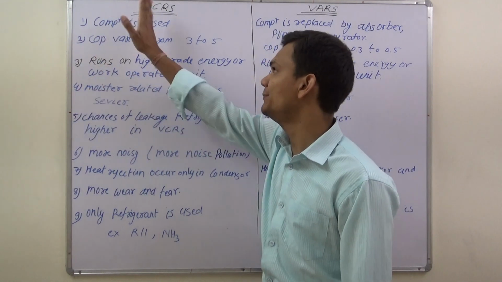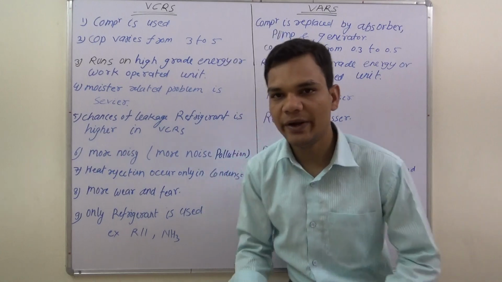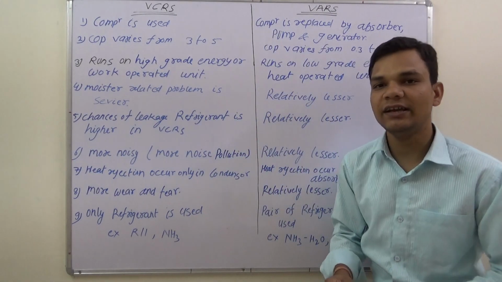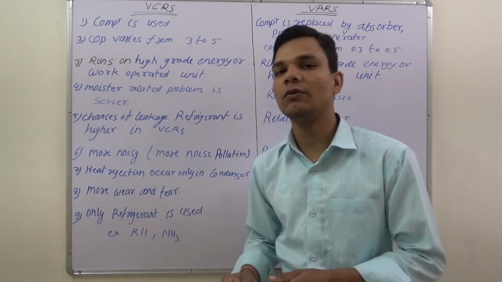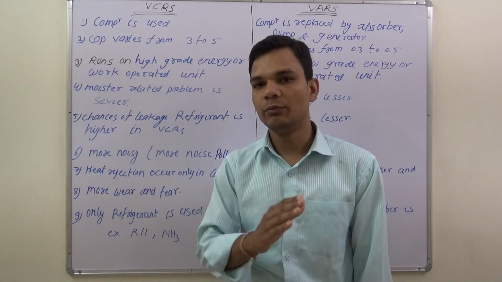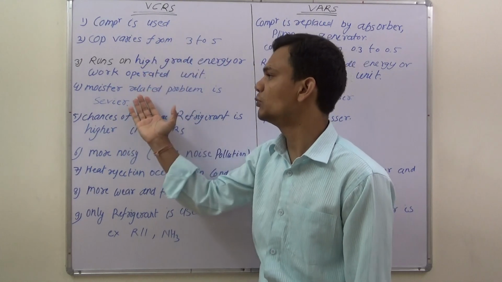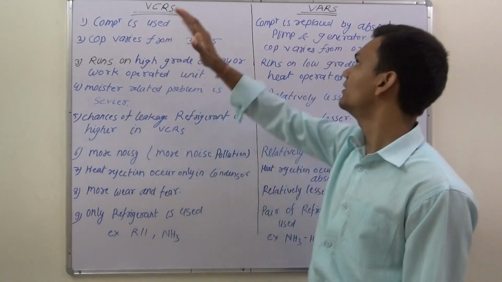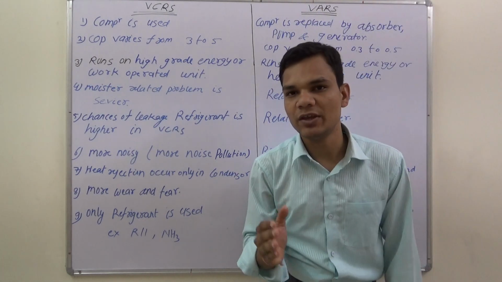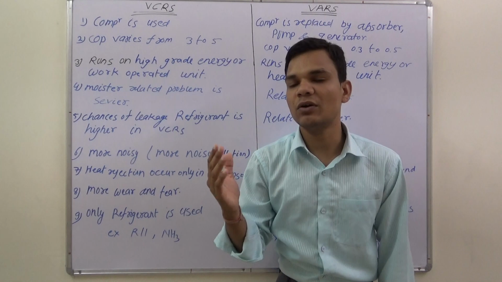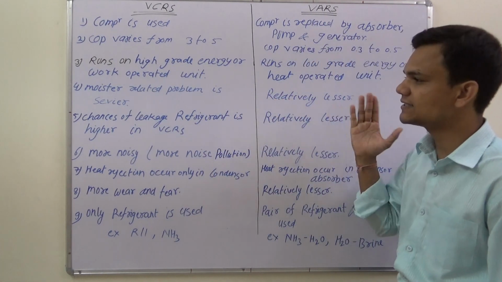Fourth one is, in VCRS, moisture related problem is severe, because if wet compression takes place, then the compression starts from the wet region, that is the mixture of liquid and vapor. So in VCRS, moisture related problem is severe, but in case of VARS we use a pump, so there is no severe problem related to moisture, so it is relatively lesser.